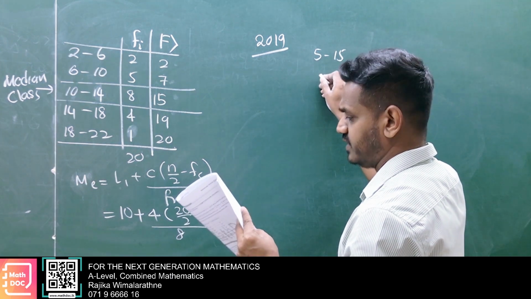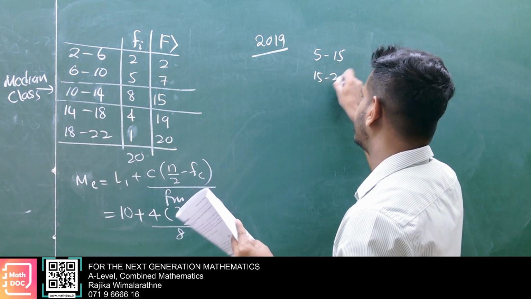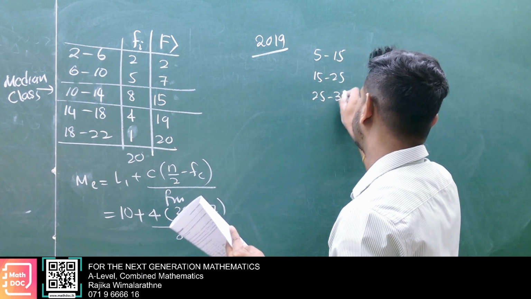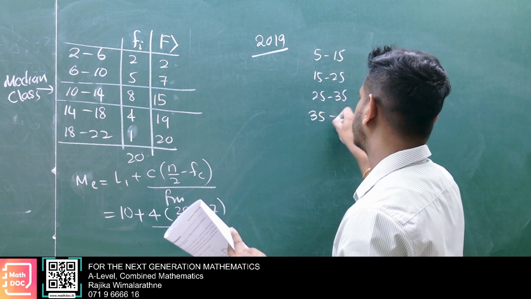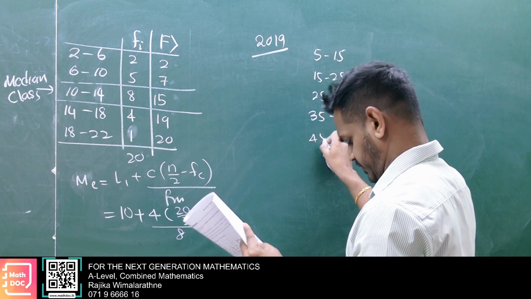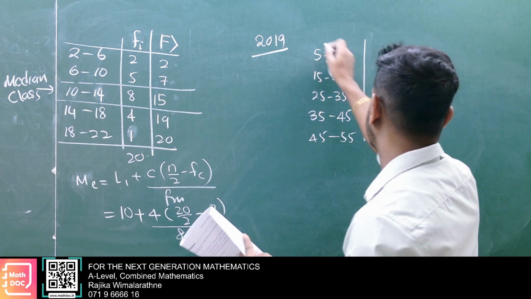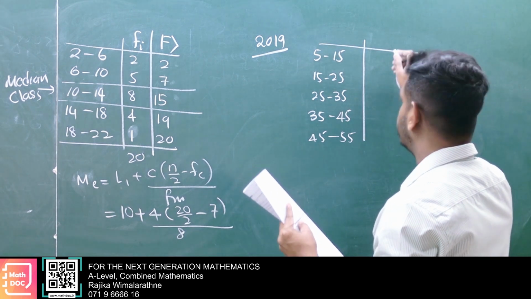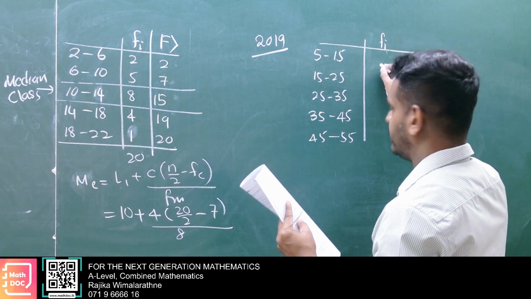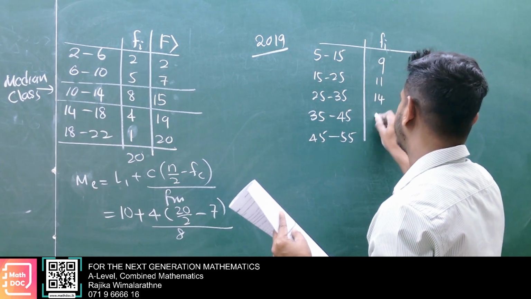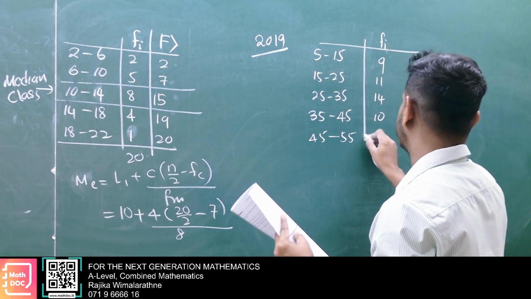5 to 15, 15 to 25, 25 to 35, 35 to 45, 45 to 55. Then the frequencies are 9, 11, 14, 10, 6.